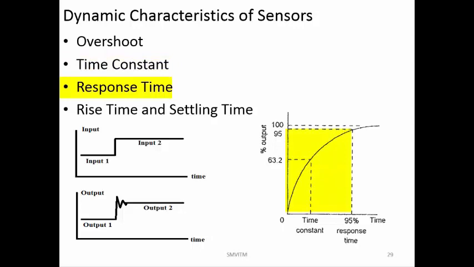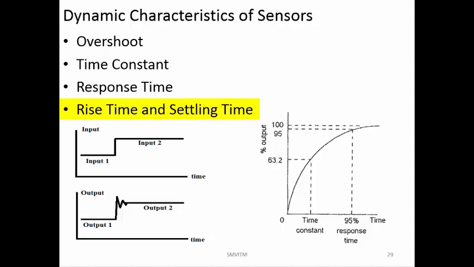Next one is the response time. Response time is the time the system takes to show 95% of the output value. You have changed it to 5 volts, so 5 into 0.95 is around 4.75 volts. How much time the system needs to show that value is called the response time. So response time and time constant will say how quickly the system will change to show the change in the input value. Next one is the rise time, and you also have the settling time.